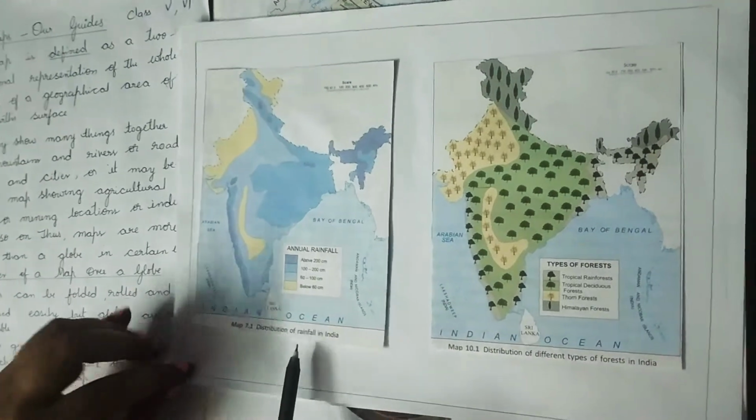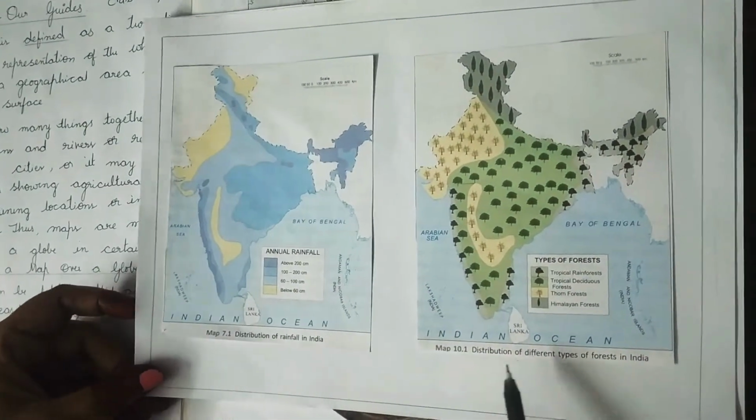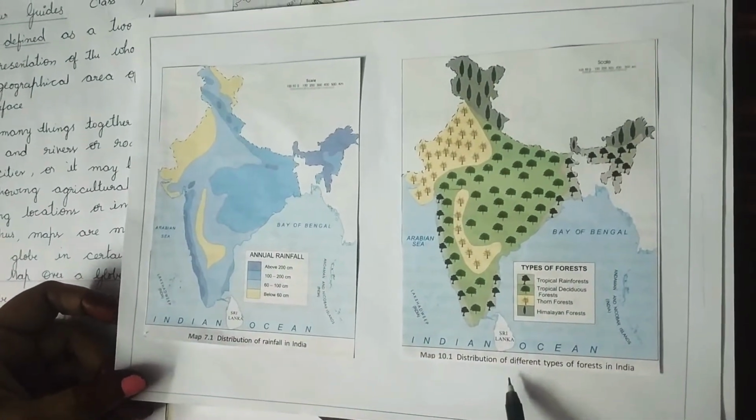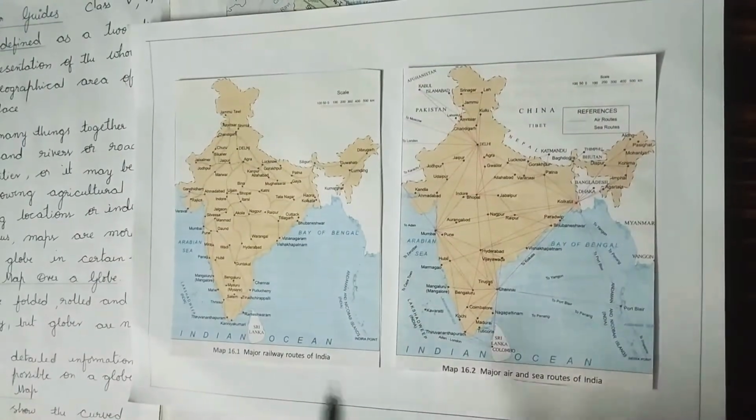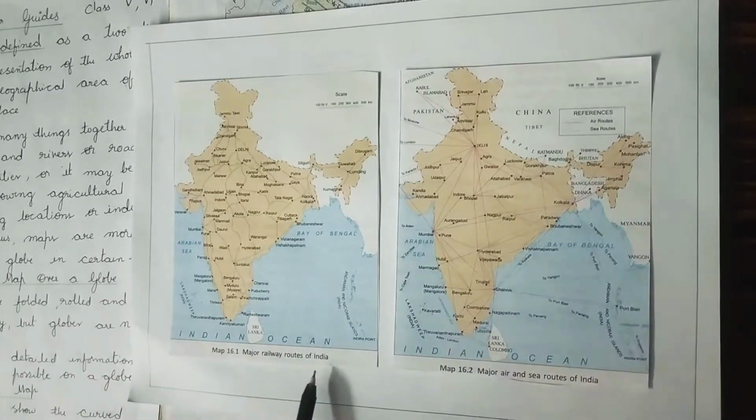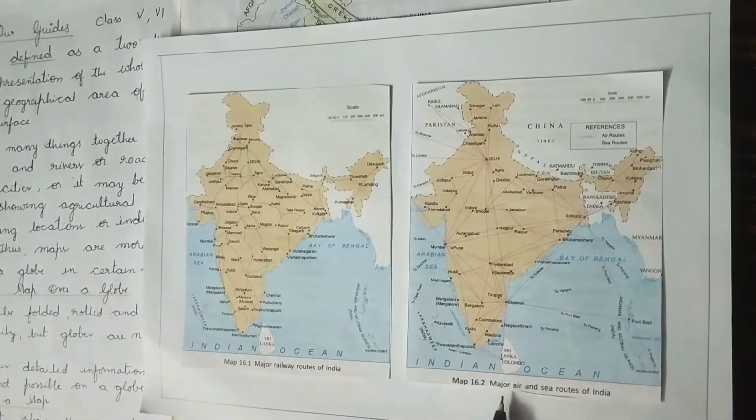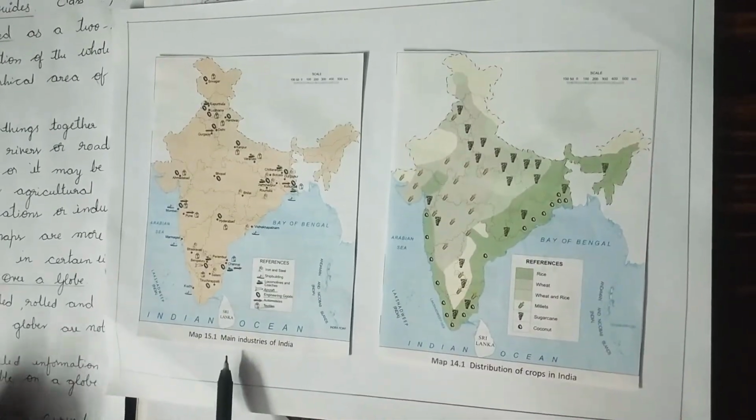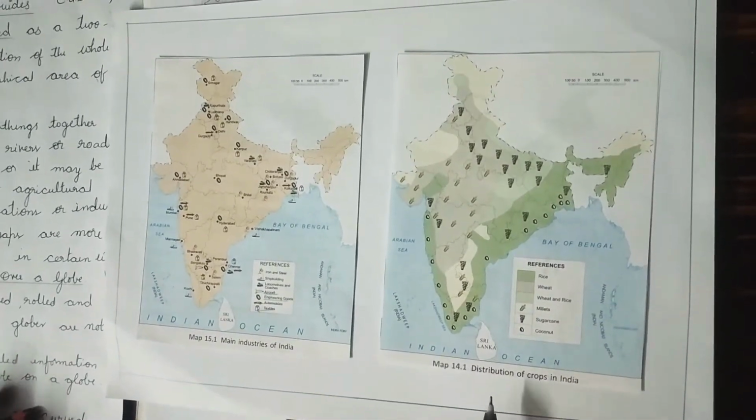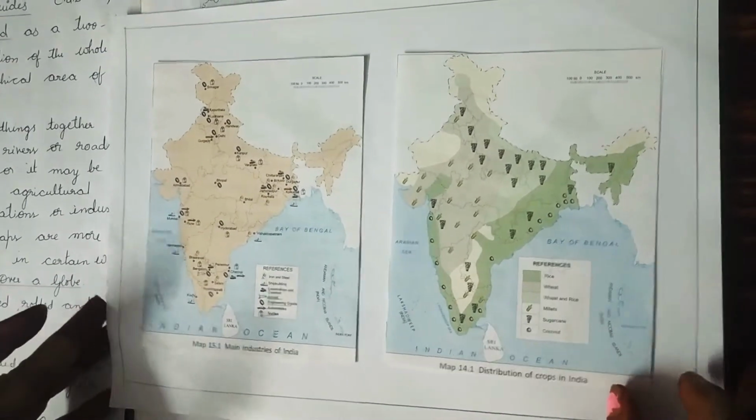This map is showing the distribution of rainfall in India, and this map is showing the distribution of different types of forests in India. And this map is showing the major railway routes of India. This map is showing the major air and sea routes of India. This map is showing the main industries of India, and this map is showing the distribution of crops in India.